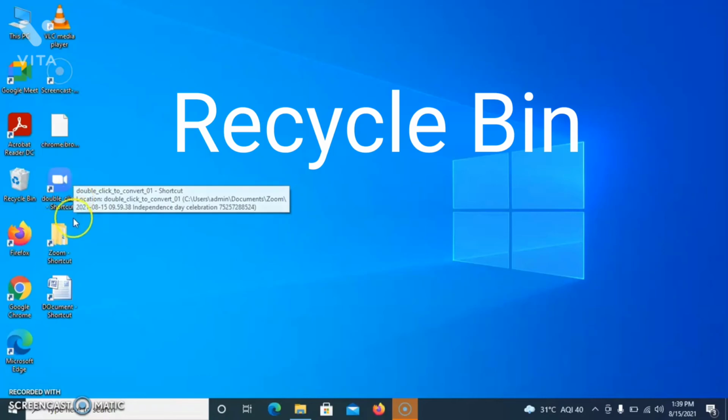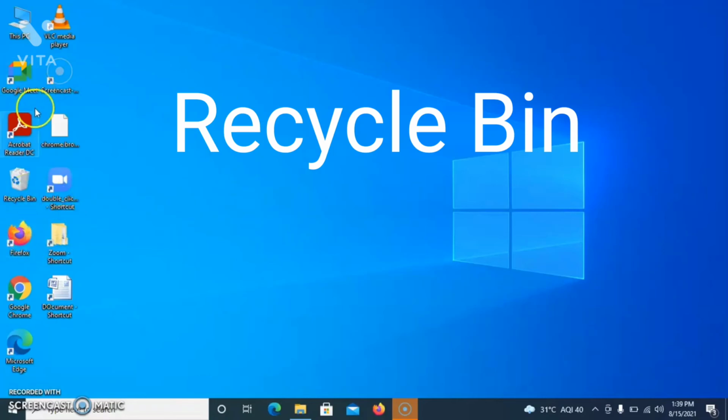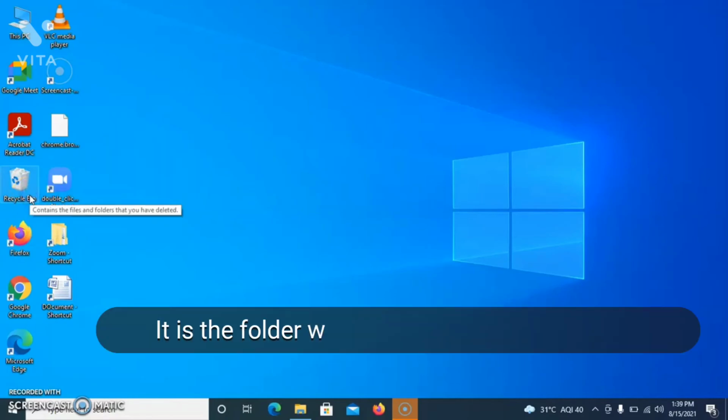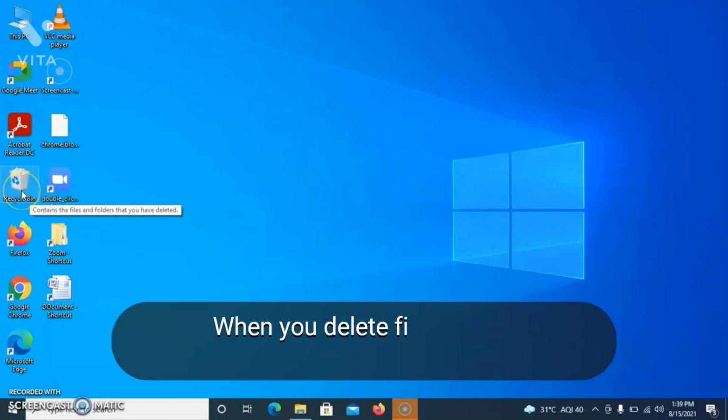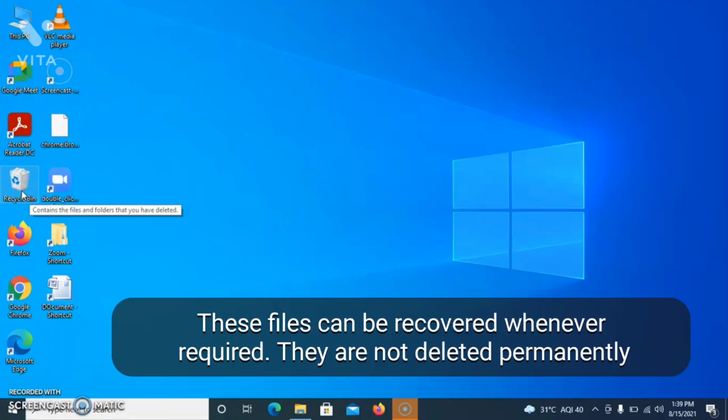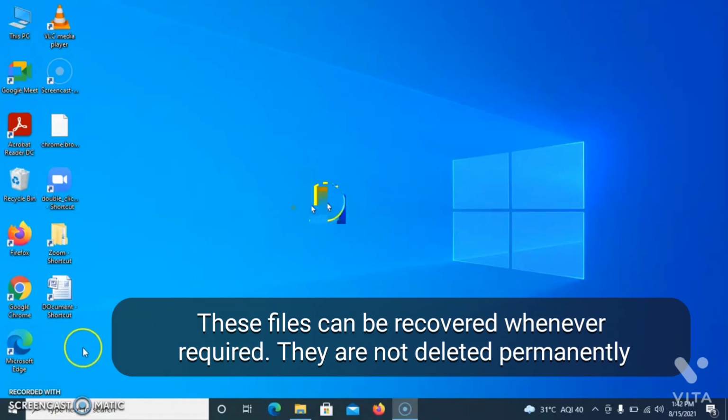Next we are going to see about recycle bin. Children, look at the screen carefully. This is recycle bin. It is a folder which functions like a trash can. When you delete files, they get stored in the recycle bin temporarily. These files can be recovered whenever required. They are not deleted permanently. Let's see an example for recycle bin.